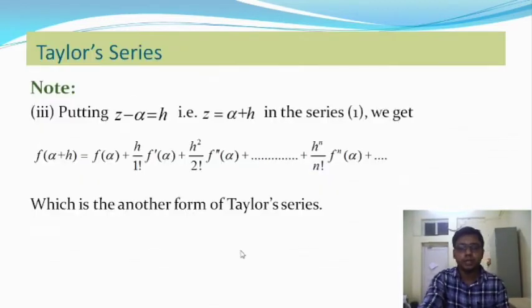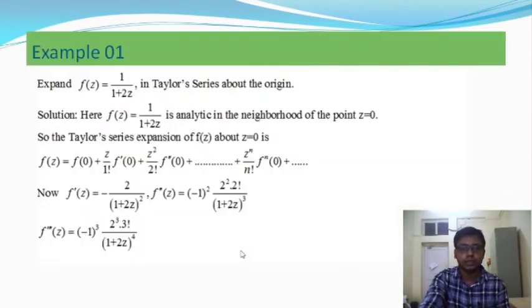After that, we are going to talk about some examples of Taylor series. So here is the first example on Taylor series. Expand f of z equal to 1 by 1 plus 2z in a Taylor series about the origin, that means z equal to 0. The expansion of a Taylor series at the point z equal to 0 is called a Maclaurin series as well. So here is the example.